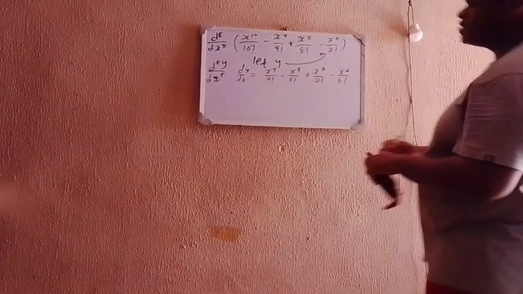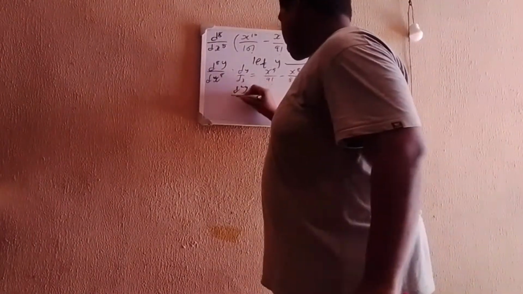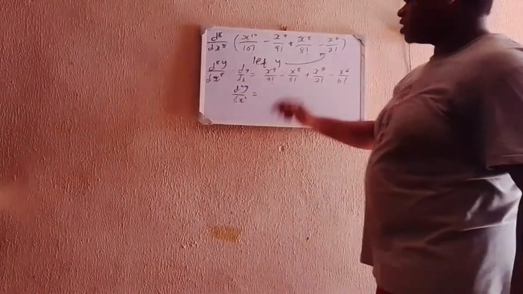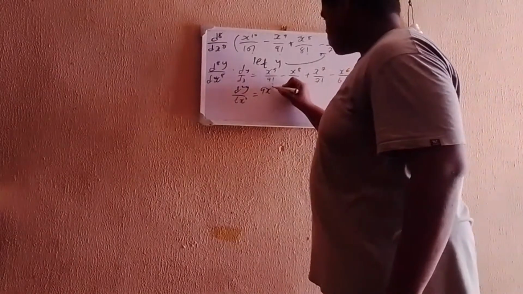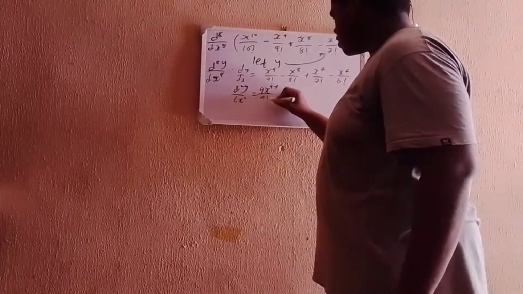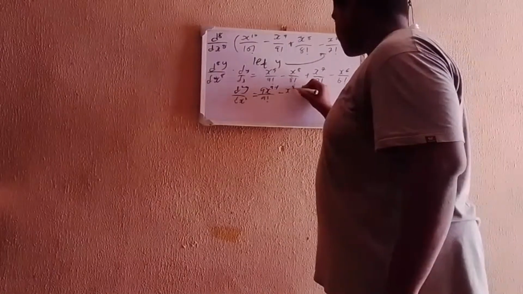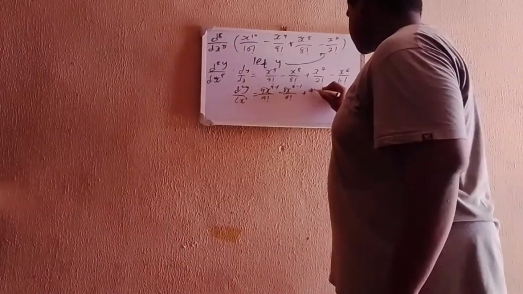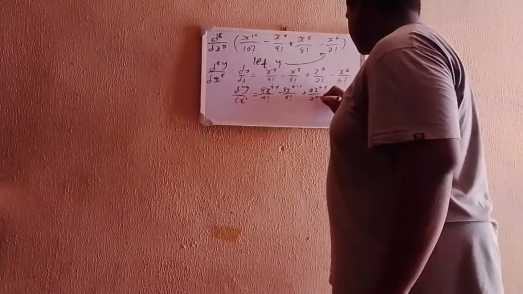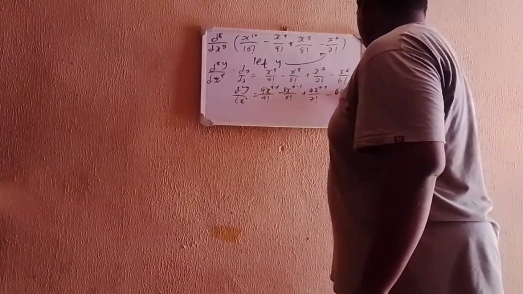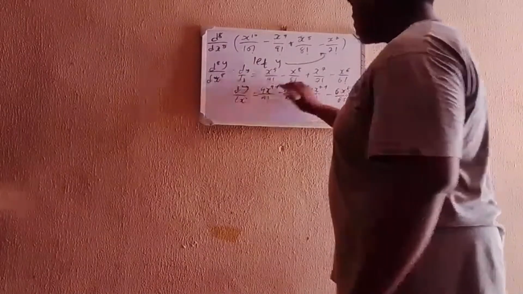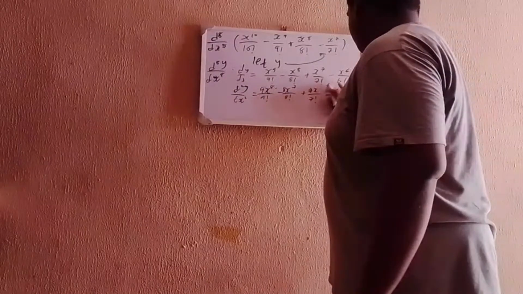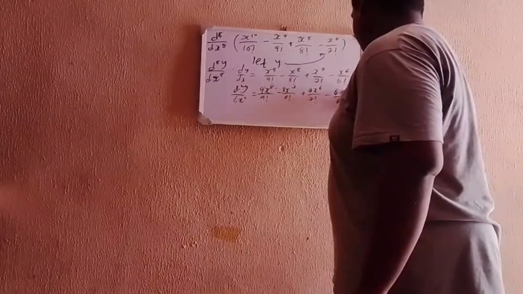So now we're finding the second derivative, d squared y divided by dx squared, and that's equal to the following. Everything happens again. This 9 comes down here. You have 9x to the power of 9 minus 1 divided by 9 factorial, minus 8x to the power of 8 minus 1 divided by 8 factorial, plus 7x to the power of 7 minus 1 divided by 7 factorial, minus 6x to the power of 6 minus 1 divided by 6 factorial. Since you have 9 minus 1, that is 8. 8 minus 1, that is 7. 7 minus 1, that is 6. 6 minus 1, that is 5.